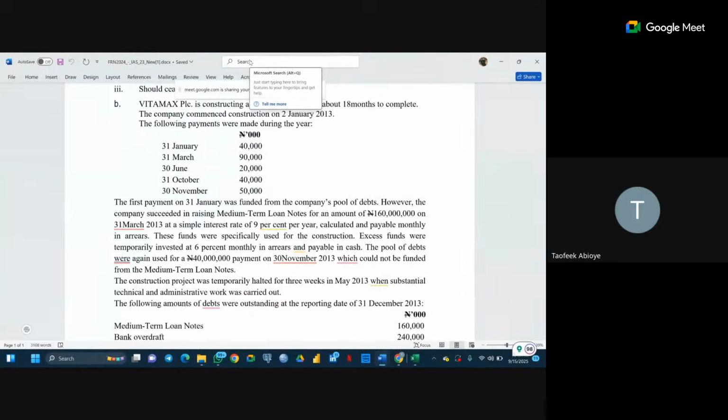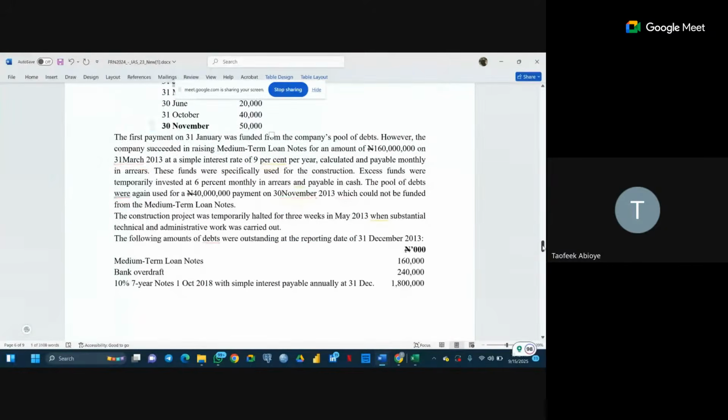Excess fund was temporarily invested at 6% monthly in arrears and payable in cash. The pool of debt was again used for a 40 million payment on 30 November. You see now, which means that only 2 withdrawals were made from our pool of funds. This first one here and this one. The rest we have here is from our specific fund. I don't know if you get the interpretation. The construction project was temporarily halted for 3 weeks where substantial technical and administrative work was carried out. The following amounts of debt were outstanding as at the reporting date.